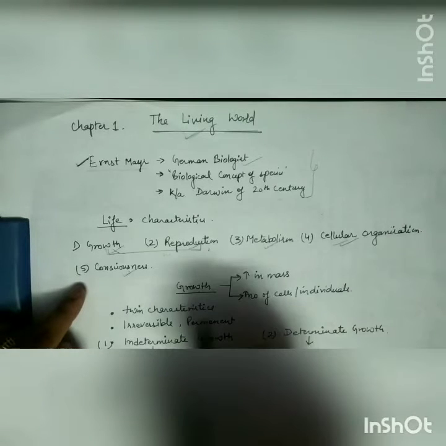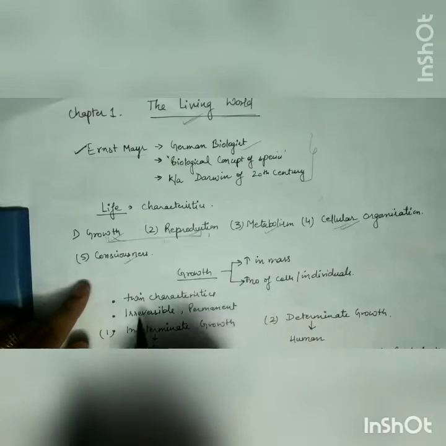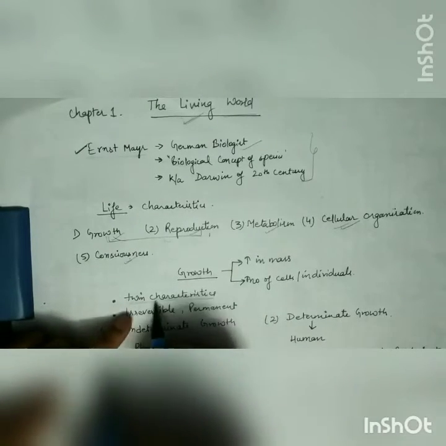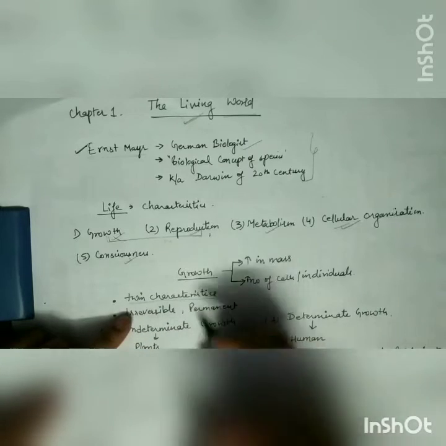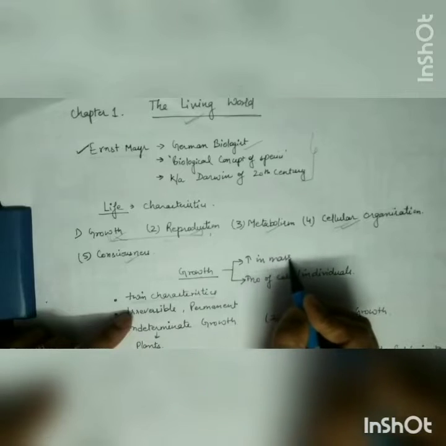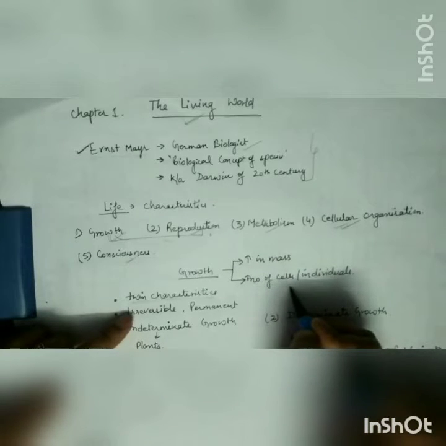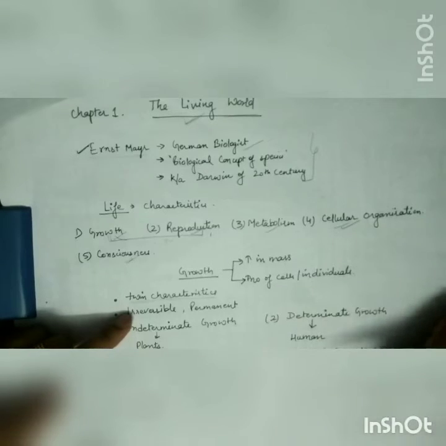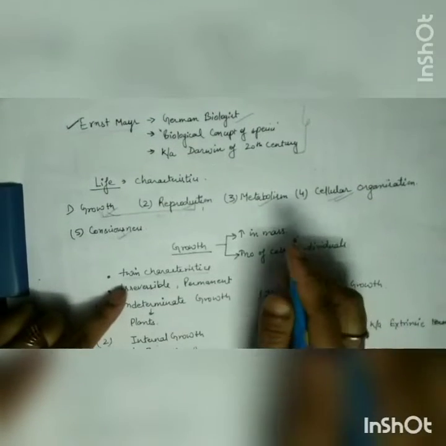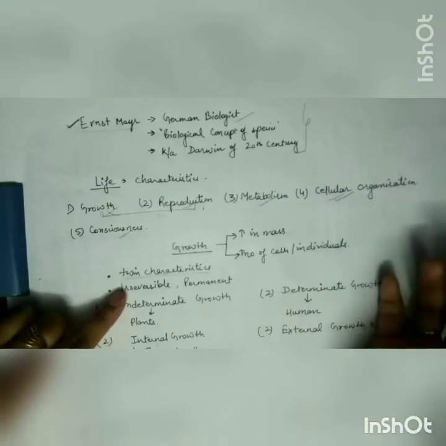So let's start with the first characteristic, growth. Again in your NCERT, it is written as twin characteristic. What is the meaning of twin? Twin means two. So growth has two characteristics. What are they? When there is an increase in mass, and second, when there is an increase in the number of cells. So growth is happening when the mass or number of cells increases.